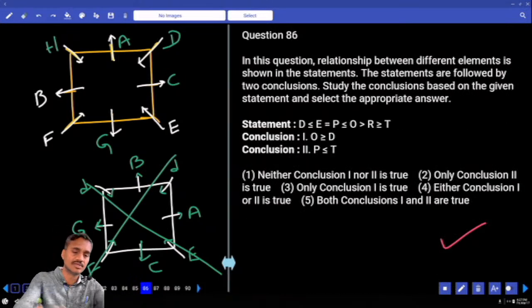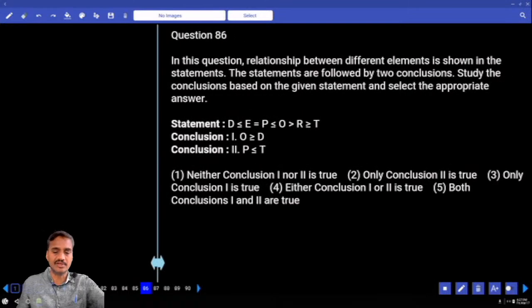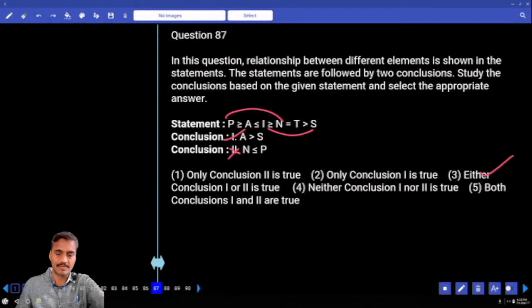Then second one, 86. Now in this 86 onwards, inequalities. The relation between D and O. D lesser than or equals to O. O greater than or equals to D. P and T, opposite symbols, no relation. Hence only one follows. Only one, that is choice 3, question number 86.